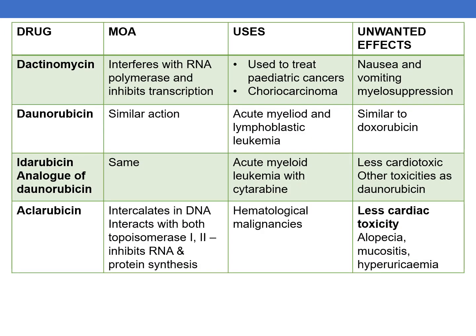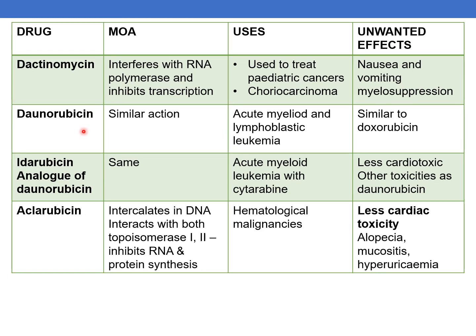The other drug is dactinomycin. The mechanism of action is that it interferes with RNA polymerase and inhibits transcription. Uses are: it is used to treat pediatric cancers and choriocarcinoma. Unwanted effects are nausea and vomiting and myelosuppression.